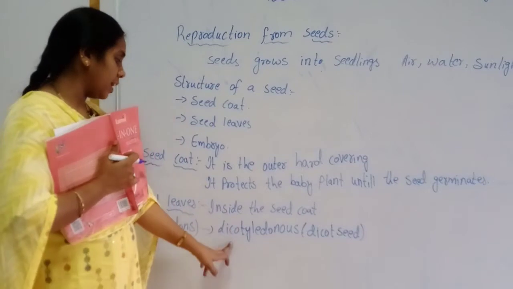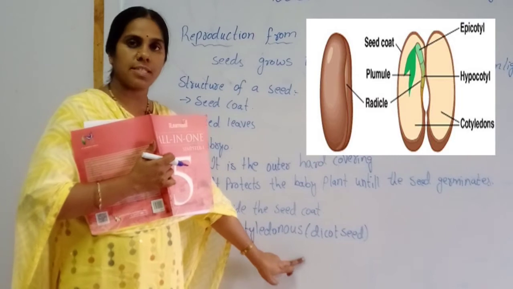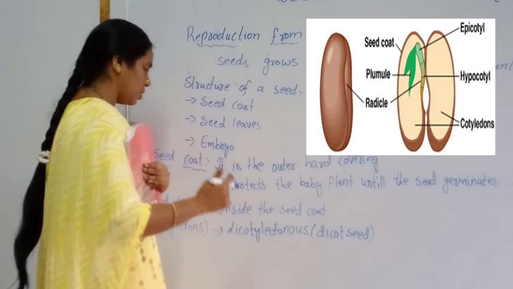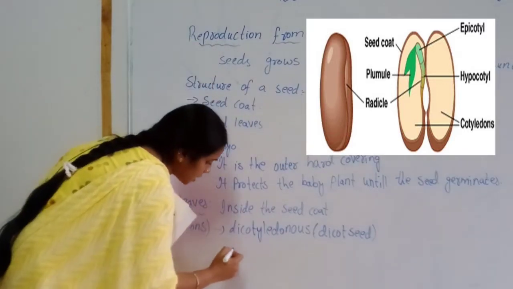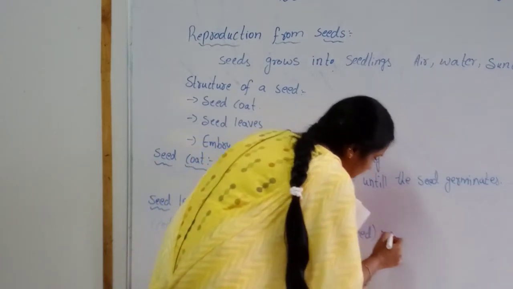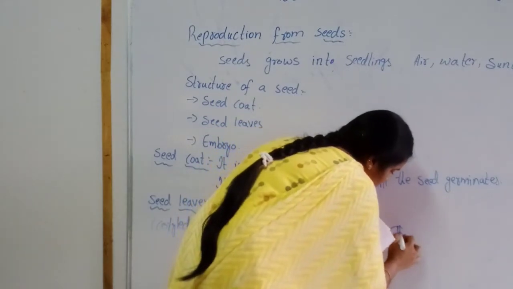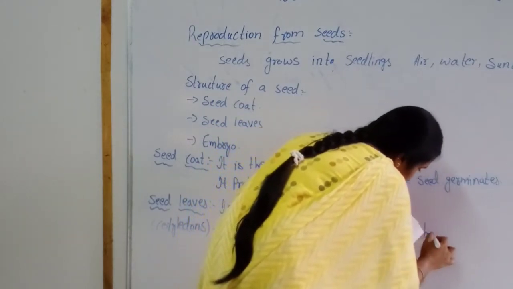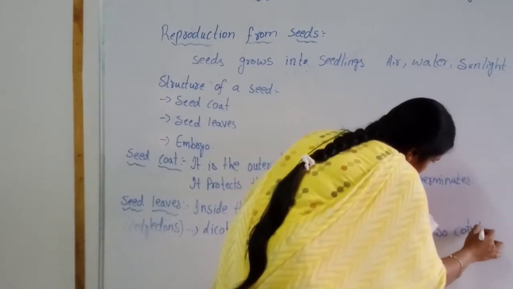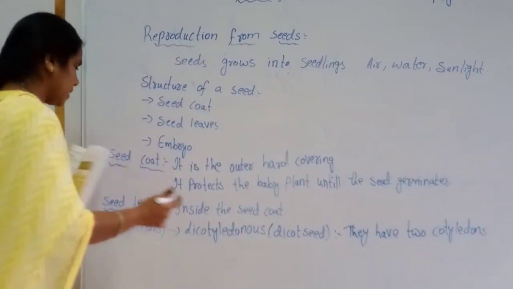Dicotyledonous means they have two cotyledons. Di means two. Two cotyledons. Examples of dicotyledonous seeds.